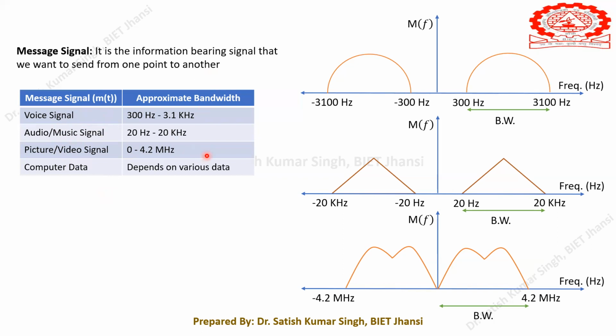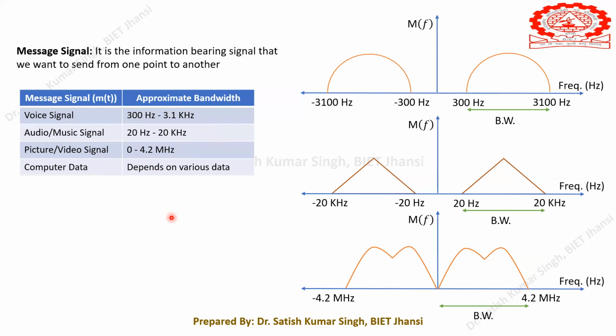I have told you all these frequencies, the approximate bandwidth of the message signal that we want to send, whether it is a voice signal, audio signal, or a video signal that we transmit from one place to another. It has its typical bandwidth in this range: 300 hertz to 3.1 kilohertz, 20 hertz to 20 kilohertz, 0 to 4.2 megahertz.